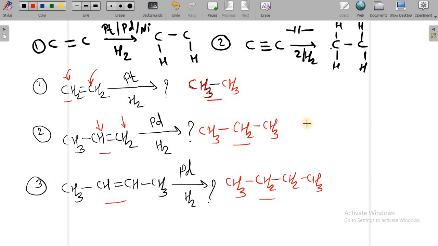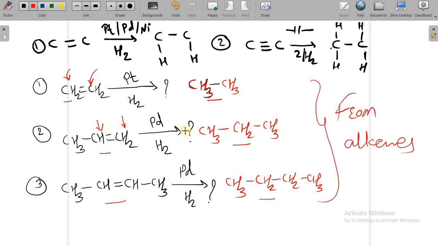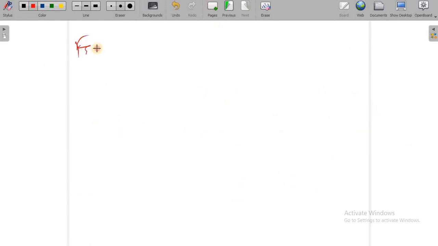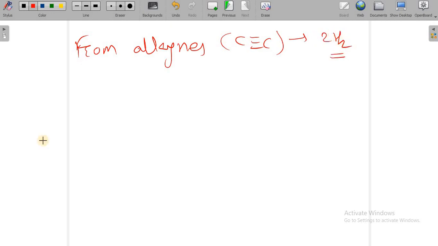These reactions are from alkenes. Now the next reaction, from alkynes. Alkynes contain a carbon-carbon triple bond. For this you have to remember that you have to use two hydrogen molecules.